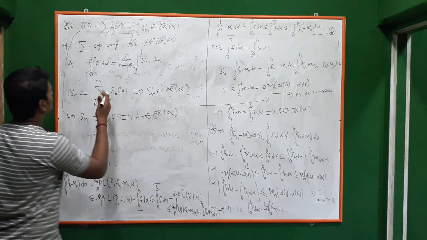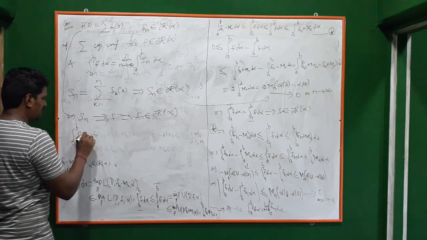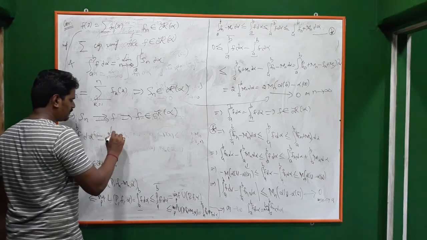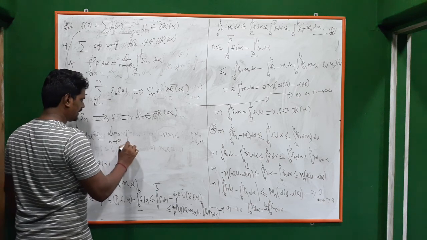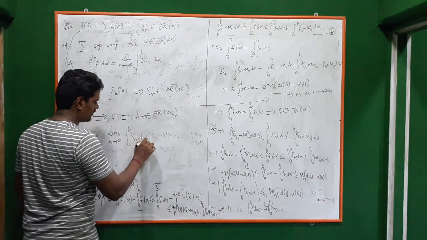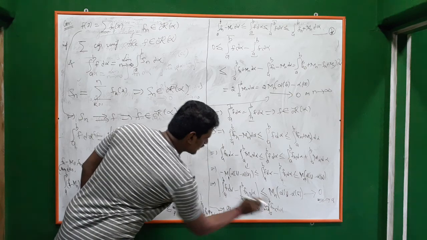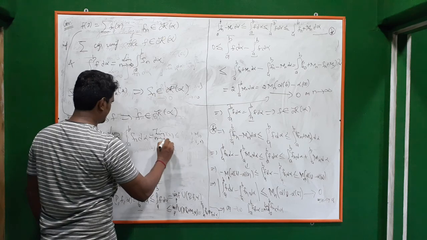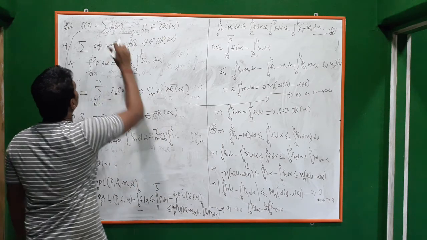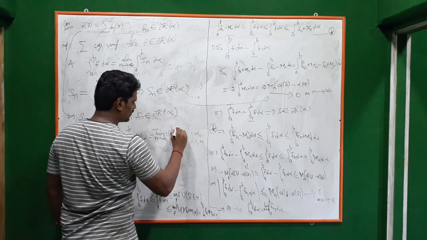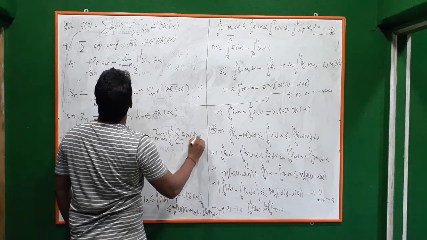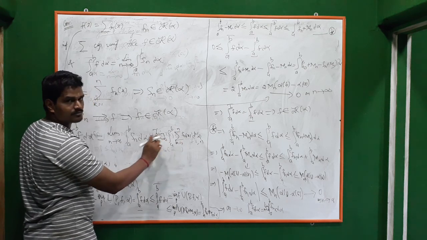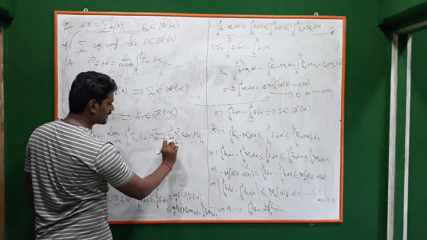Okay, and the integration also follows from this. So we know that integral a to b f d alpha is equal to what? By the previous theorem, it is equal to limit n goes to infinity integral a to b Sn d alpha, if there is a sequence Sn. Okay, and what is Sn? Sn is summation k from 1 to n fk of x, and if that is a finite series, we can take the summation out. Okay, so a finite series and integration can be interchanged.